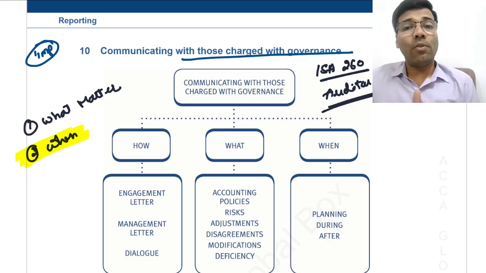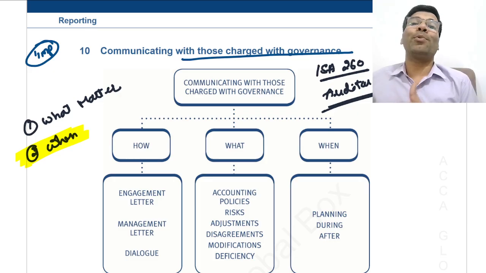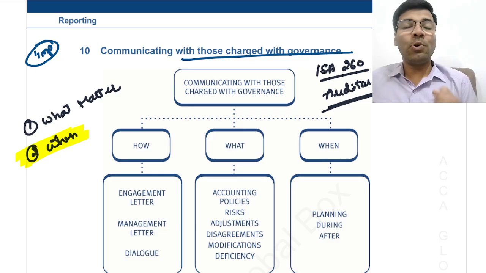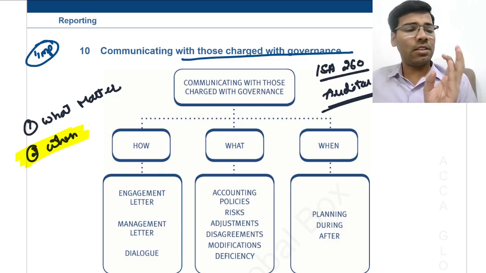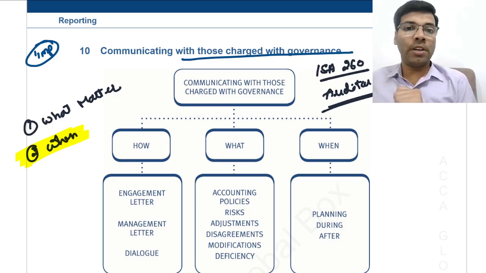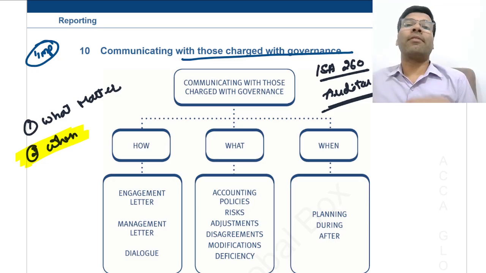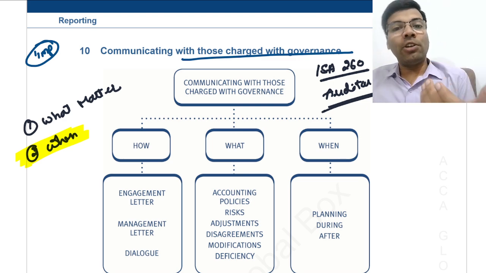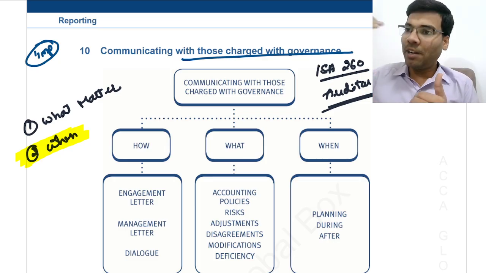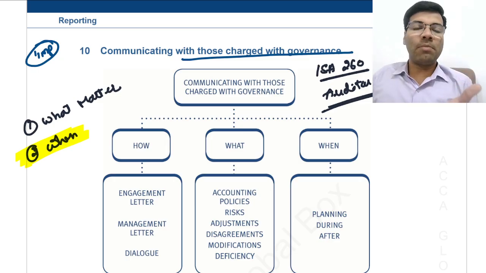At the end of the audit, what is the end part of the audit? It is nothing but the reporting phase. Means even before doing the reporting, you need to communicate with management and those charged with governance. If you could recollect, in our earlier video, I clearly said this. If you are giving a modified opinion, which means a qualified opinion, adverse opinion, disclaimer of opinion, or you want to put emphasis of matter paragraph, other matter paragraph, you want to communicate key audit matters, or you want to give any comment on the going concern, then before giving that, once please communicate to the management and tell that, sir, I am going to give this type of information in the audit report, please go through it and give your comments.